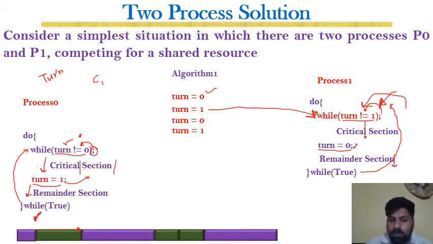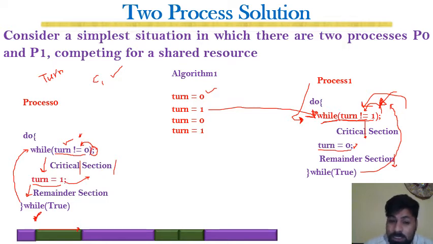That was for the solutions of synchronization. Now the second condition was the progress condition, and what that actually was: the processes which want to enter the critical section should make the decision. But you can see in the very first step that P1 started execution, although P0 had not yet started its execution, and it got stuck over here. And it was waiting for P0 to take part in the decision.